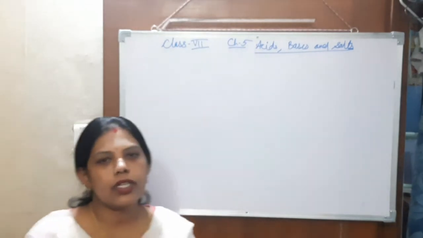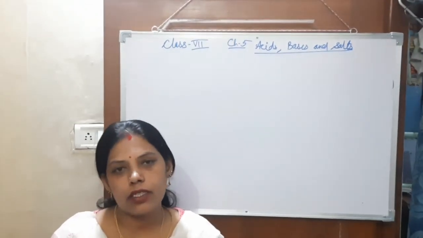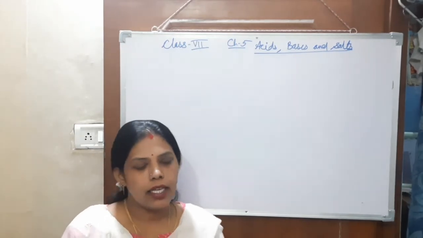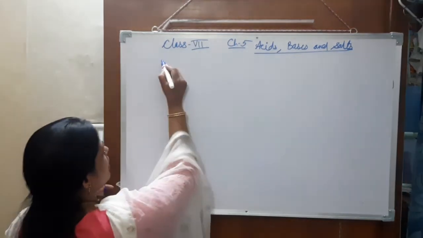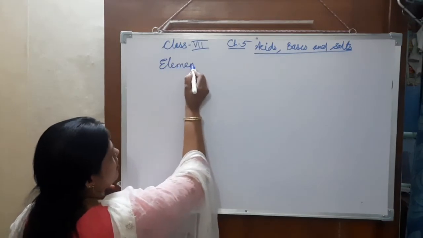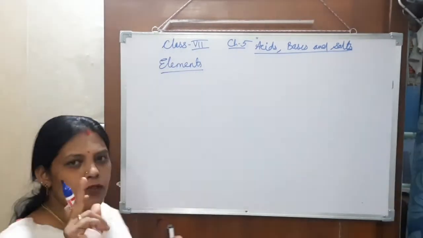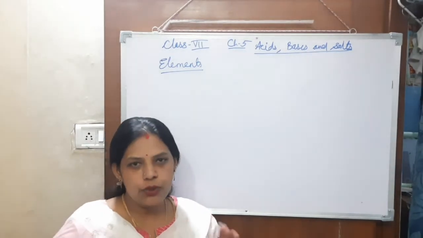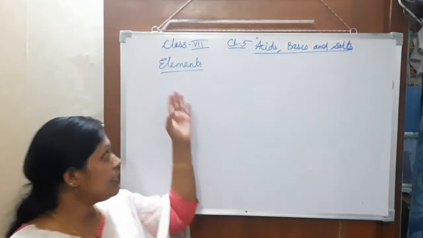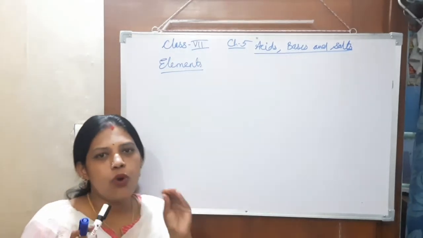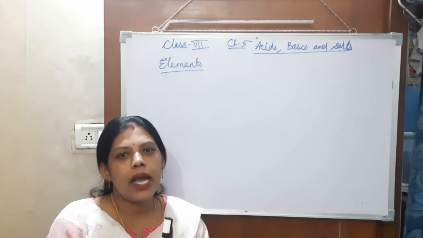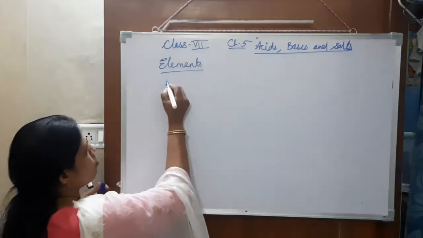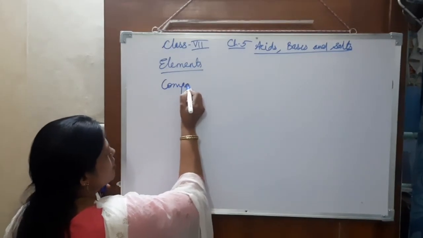And see here, children, nature has provided us with many elements. So what is in the elements? Elements are made up of single atoms. That means they are unbreakable into smaller particles. And if two or more elements combine together, then what forms? Then compounds form.